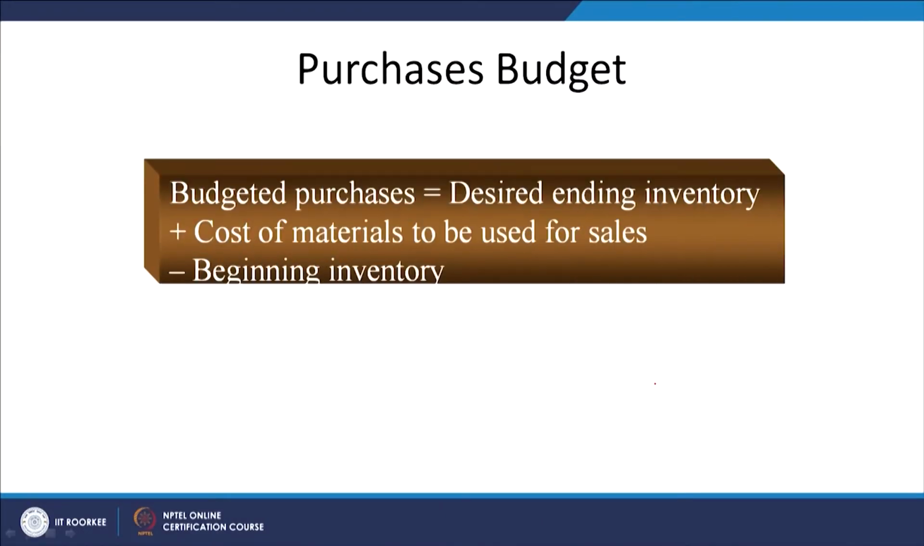Similarly, the purchase budget. When you prepare the purchase budget, we apply this formula: budgeted purchases. How much you are going to plan or you are going to purchase, that is called the budgeted purchases or anticipated purchases. And how can you calculate that? Desired ending inventory plus cost of raw material to be used for sales minus beginning inventory. So, desired ending inventory, for example, you want to keep 100 units at the end of the month which will be used the next month.